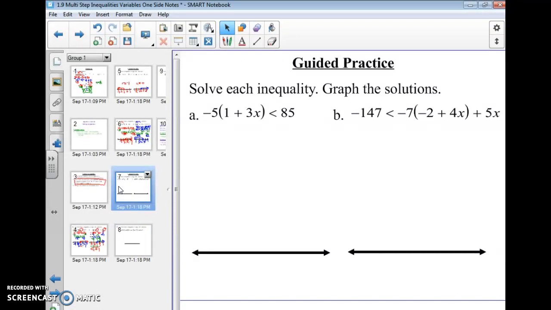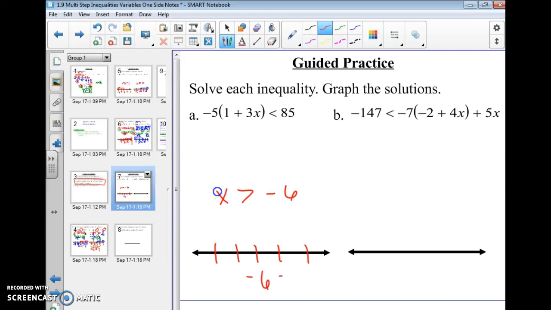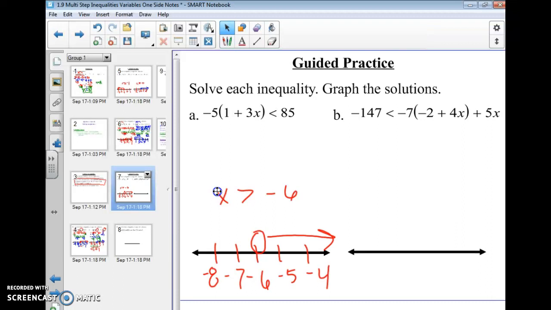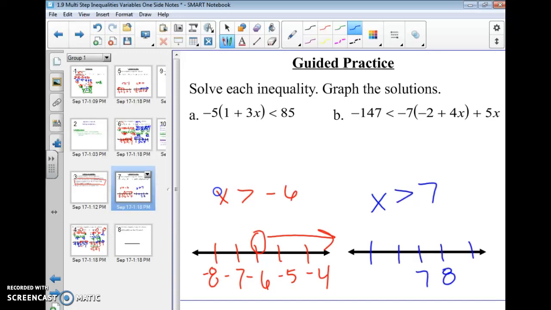I would like you to do these yourself. I'm going to give you an answer. This is an open circle this time. This one I get something that looks like this.